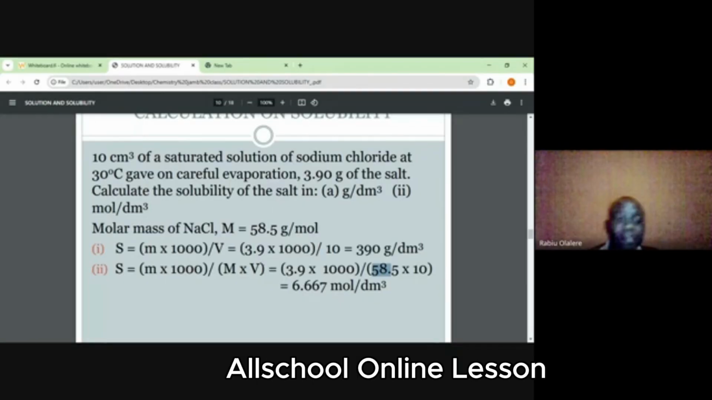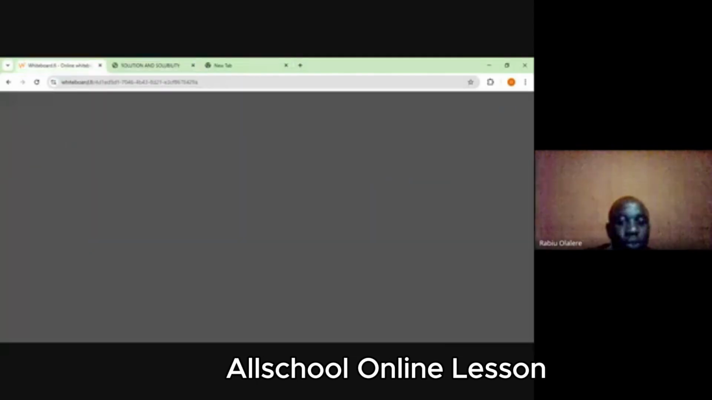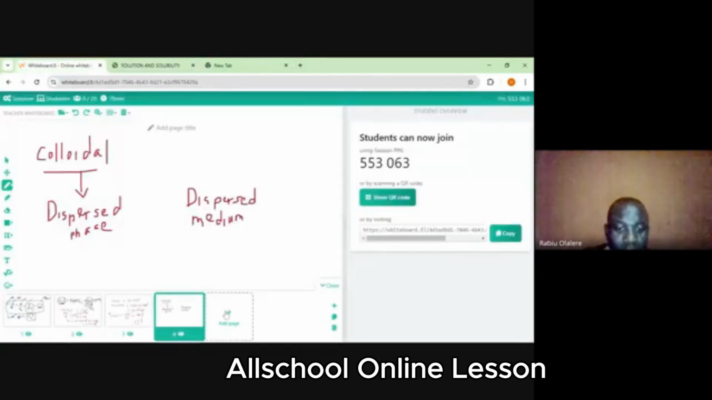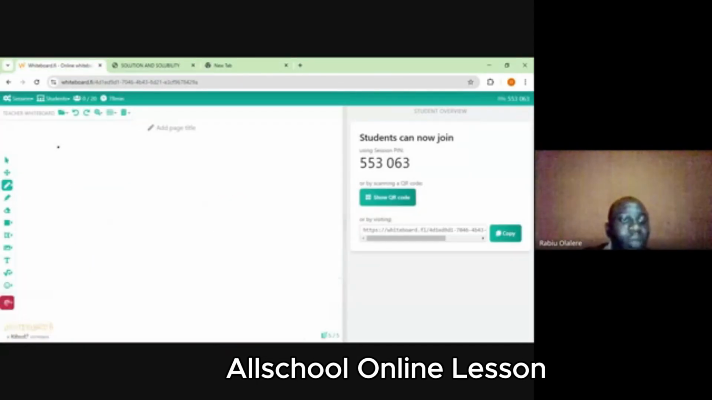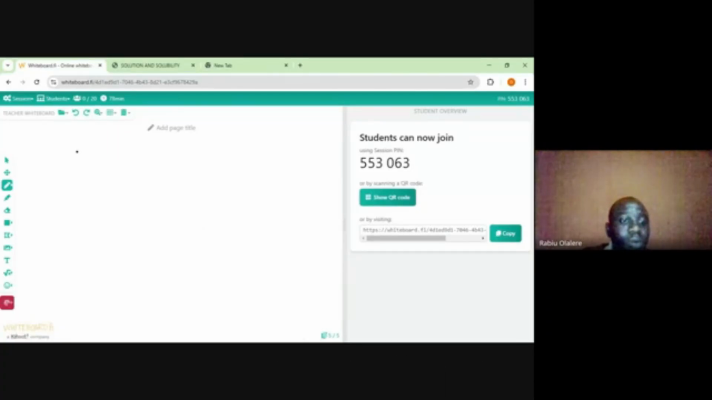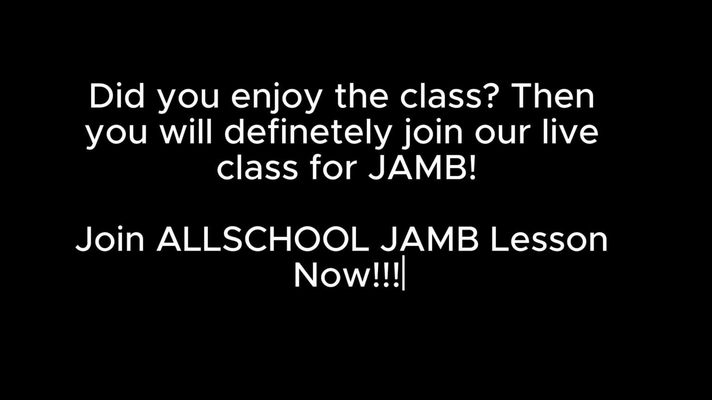Then another way is this. They can ask to calculate solubility per certain gram. For example, they can say you should calculate the solubility of a particle or of a solid per